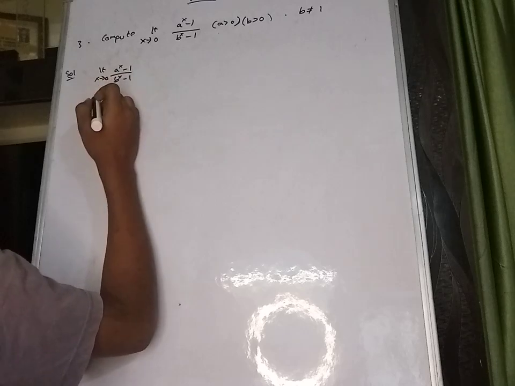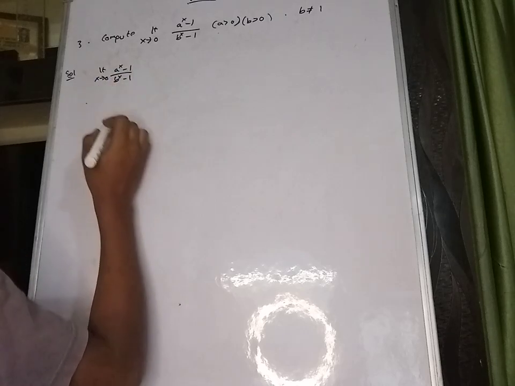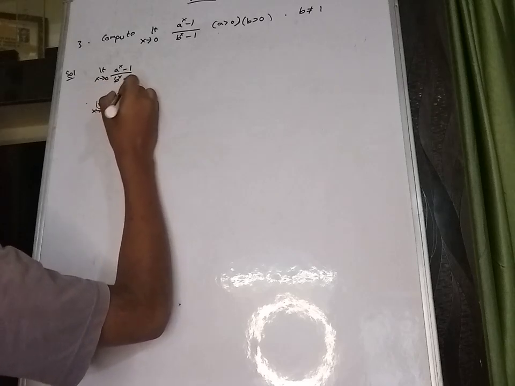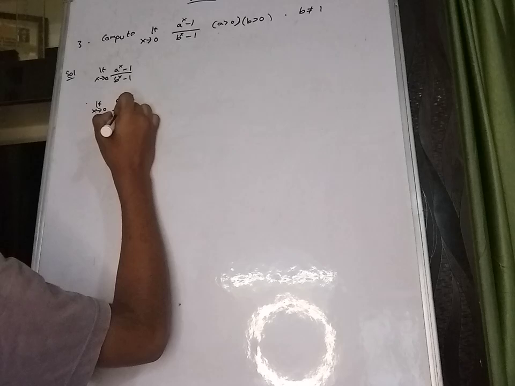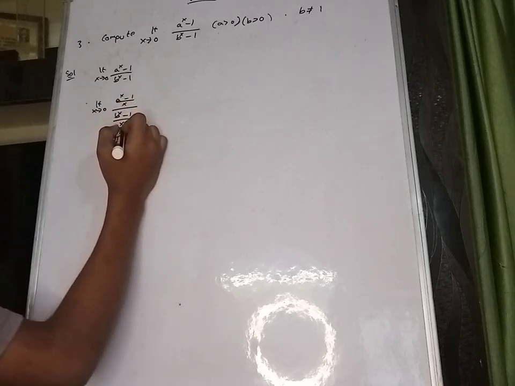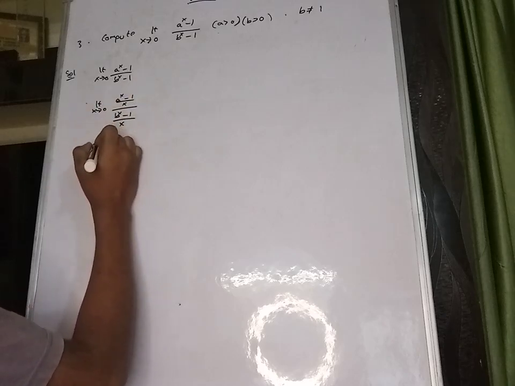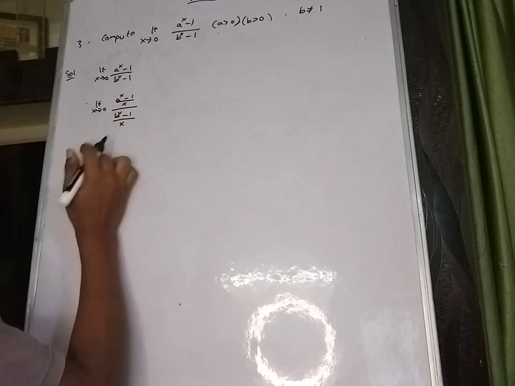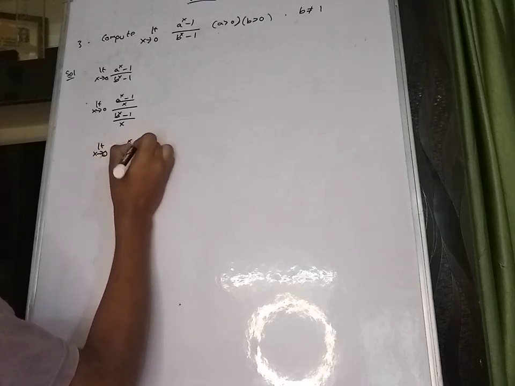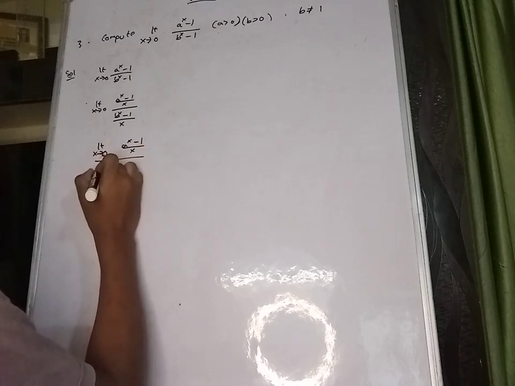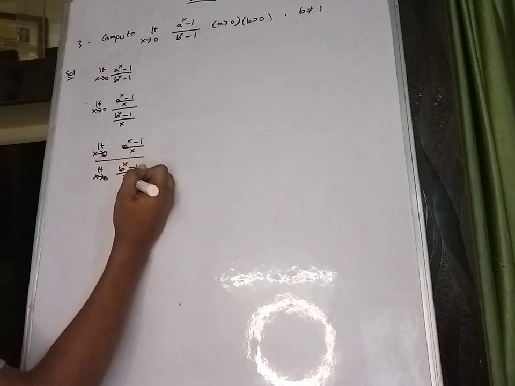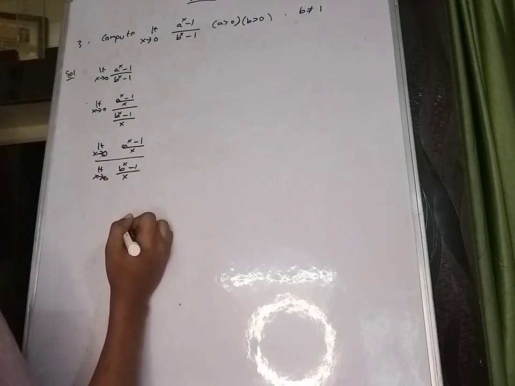Okay, then we need to divide the numerator and denominator by x. So limit x tends to 0, (a power x minus 1) divided by x, divided by (b power x minus 1) divided by x. Okay, so now we need to separate the limit: limit x tends to 0, (a power x minus 1) divided by x, divided by limit x tends to 0, (b power x minus 1) divided by x.